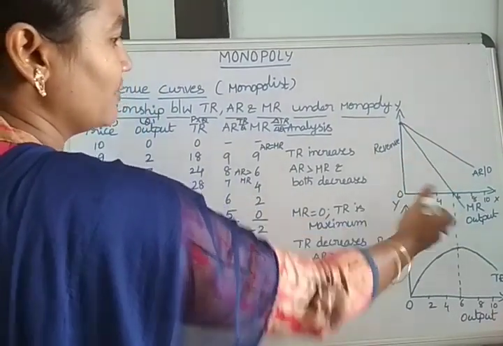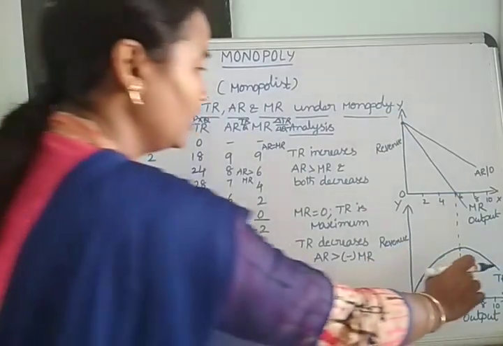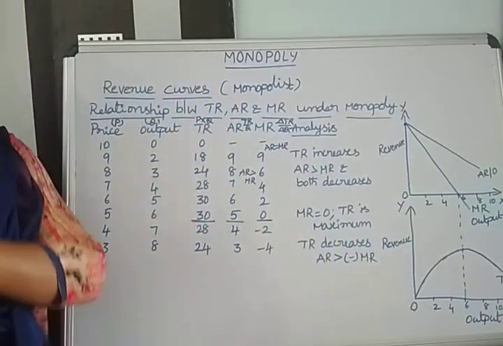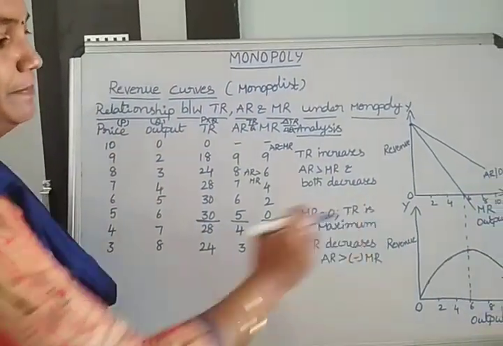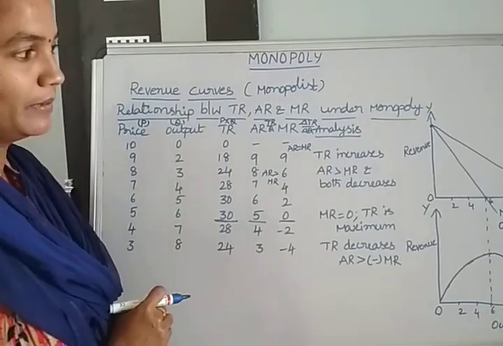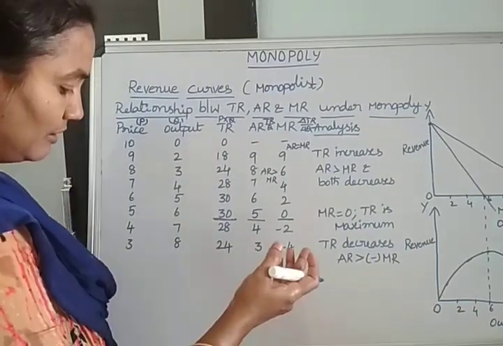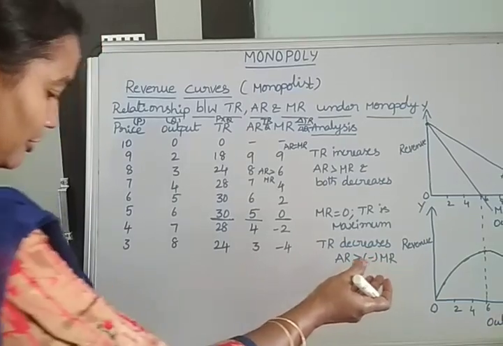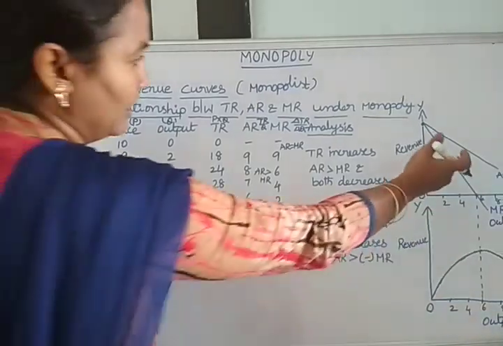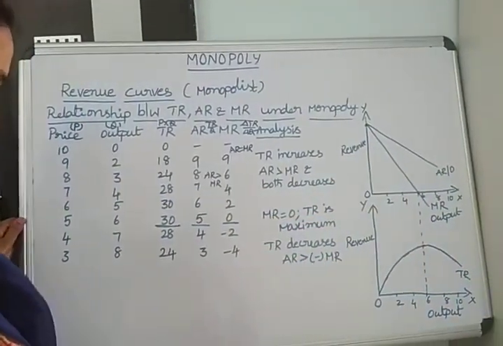So based on this, we say simply that the total revenue curve shape is an inverse U shape. AR and MR are both negatively sloped.